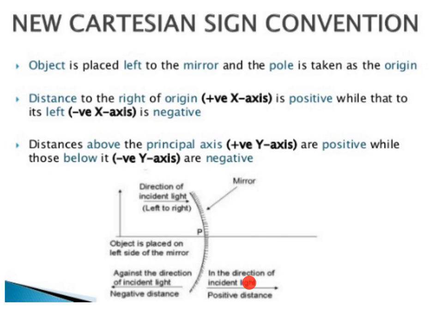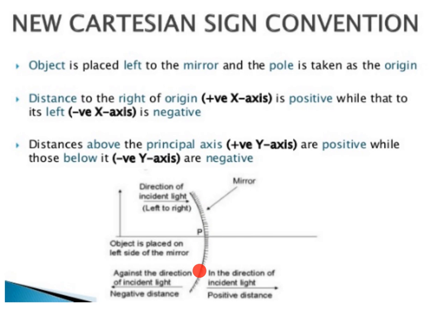So let us understand. Consider this is your concave mirror, and the point P is the pole. This is your principal axis, that is XY. The object is placed to the left of the mirror and the pole is taken as the origin.